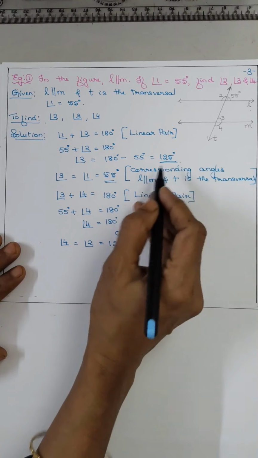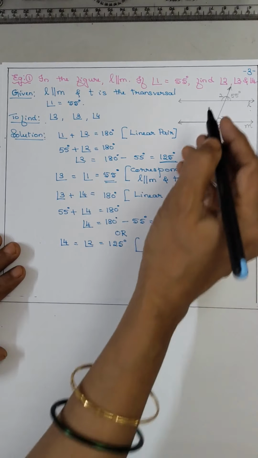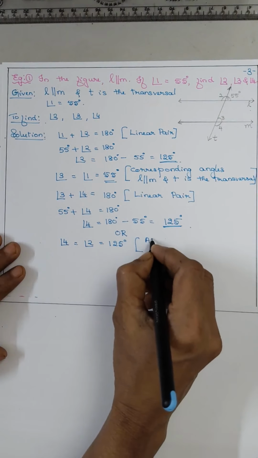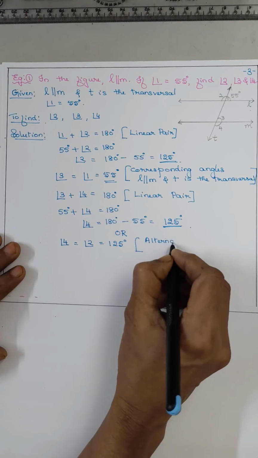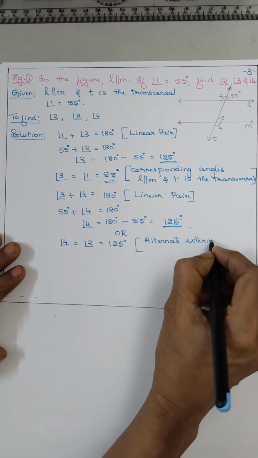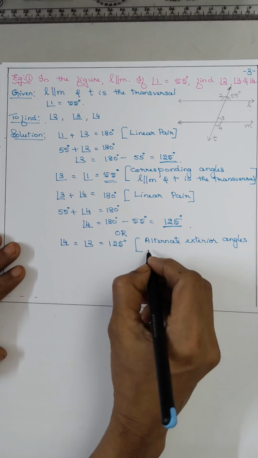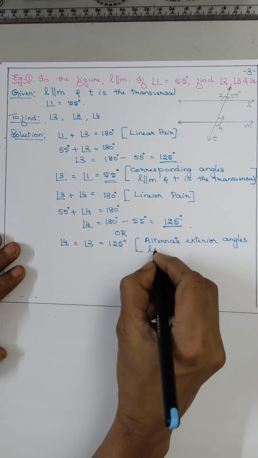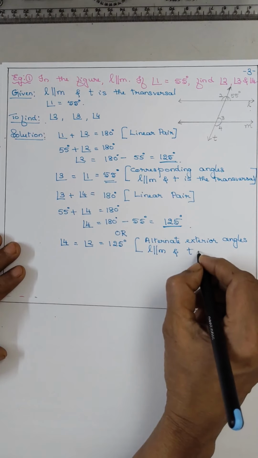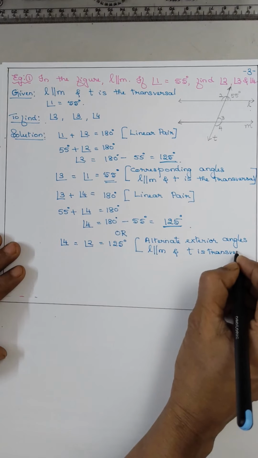Already we have found it here. Why? Alternate exterior angles, with L parallel to M and T is the transversal. Either way you can write.